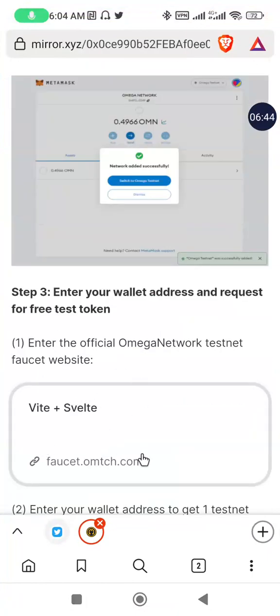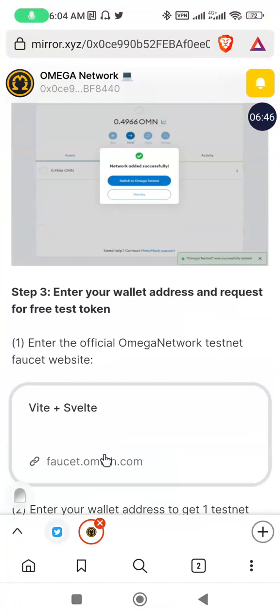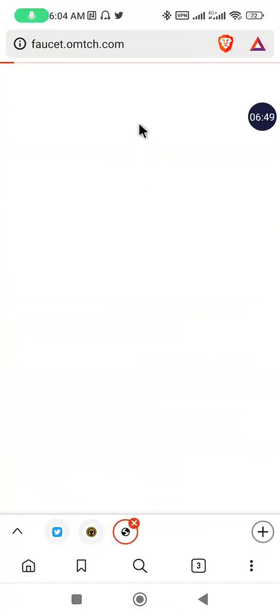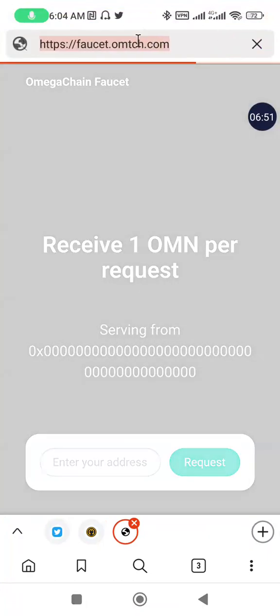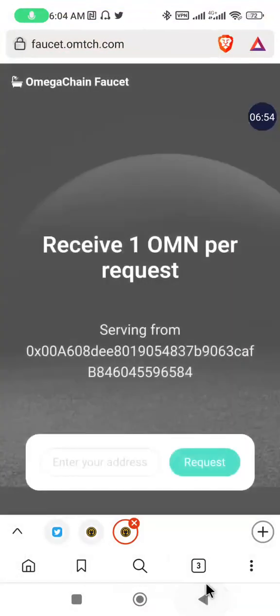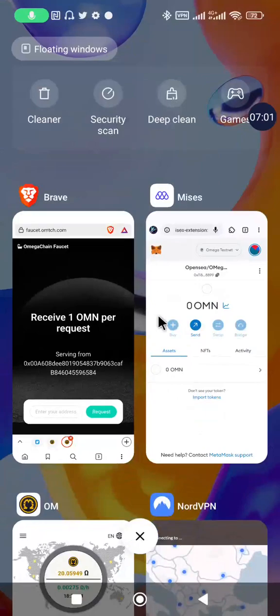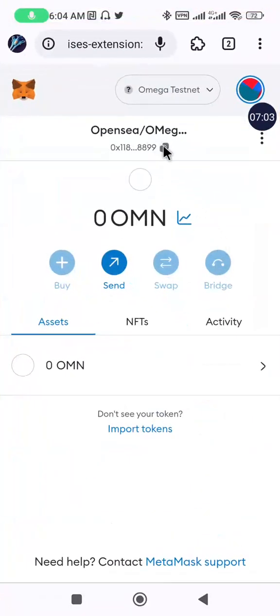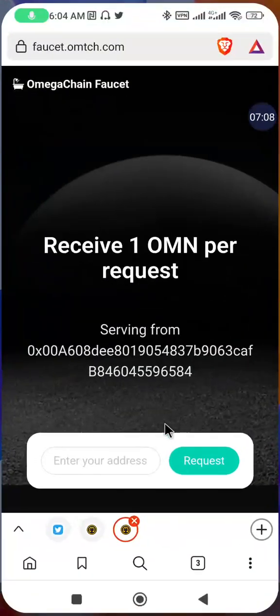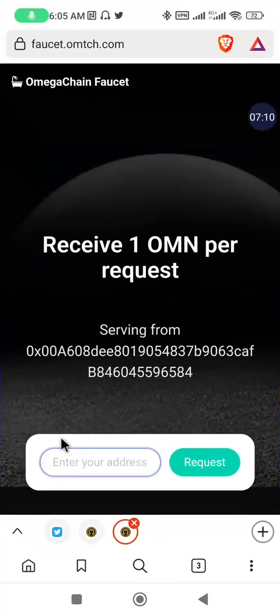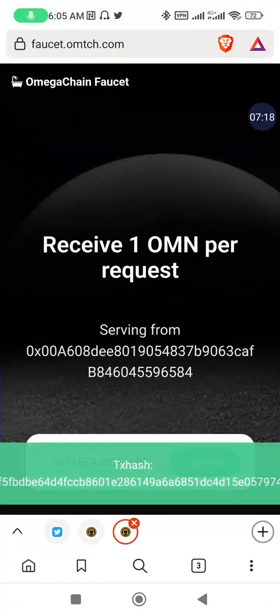The next thing we are going to do is use the faucet. The faucet is where we'll get our token. That is the Omega token that we'll use for the taxes, the transaction fees that we'll be paying. So I'll go to my Metamask, copy my Metamask wallet address, go to the faucet page. I'll paste the Metamask wallet address here to make the request. I'll click on request, then I'll request for the token.